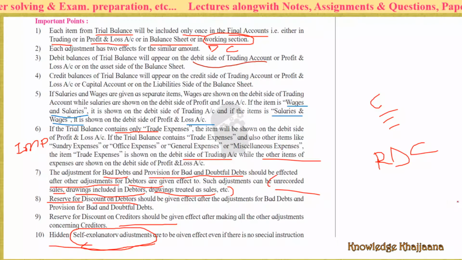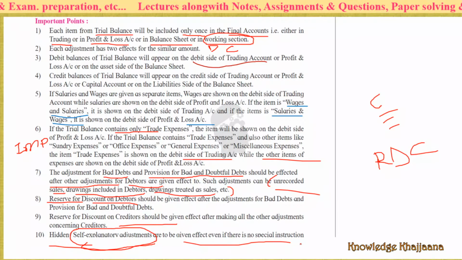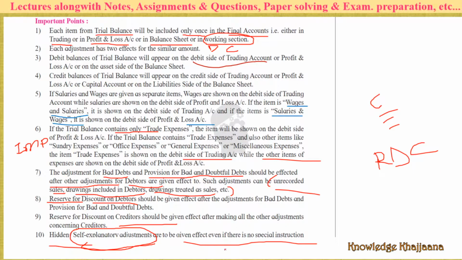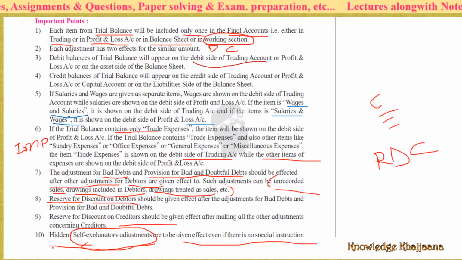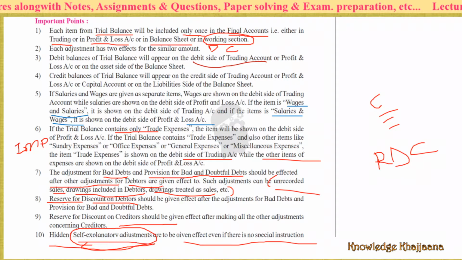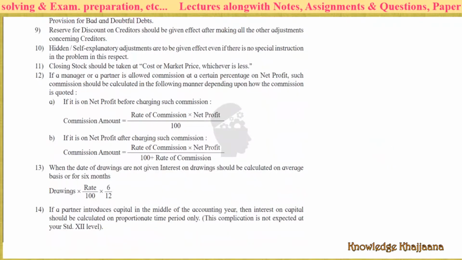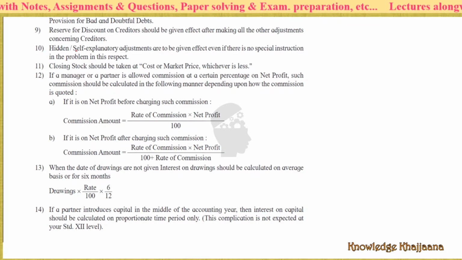We calculated the interest for 1 year. Even if there is no special instruction, we have to calculate the actual amount and do the adjustment, self-explanatory adjustment for the hidden things, like provision for bad and doubtful debts.